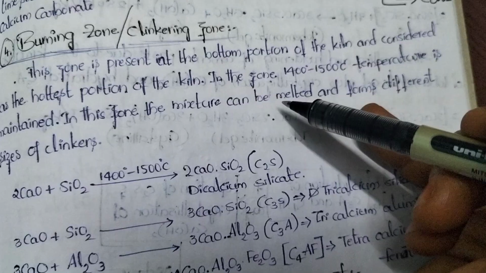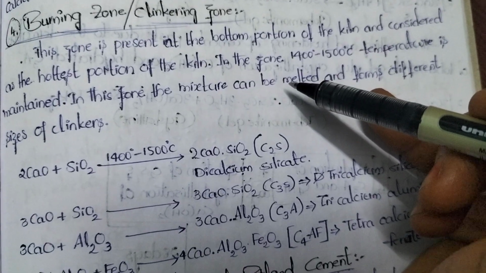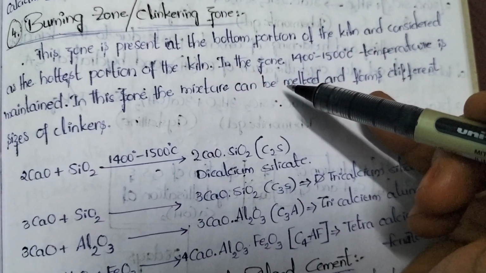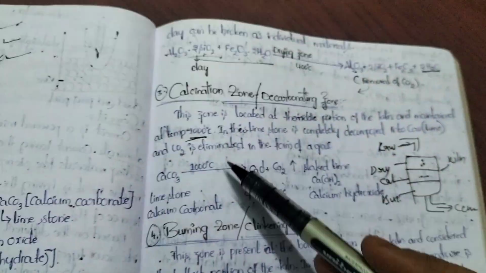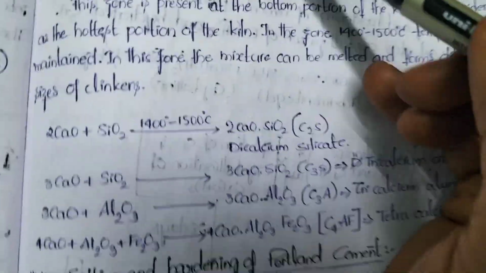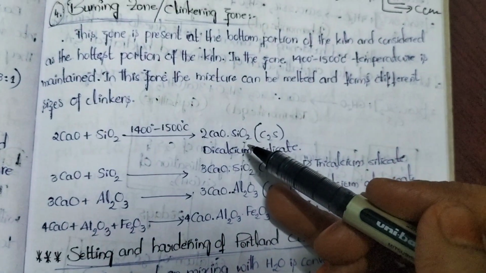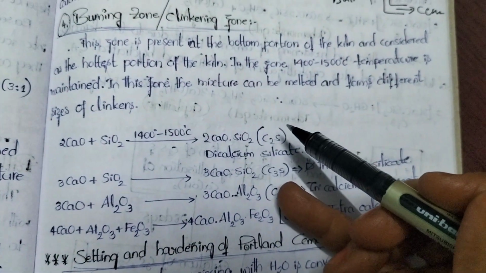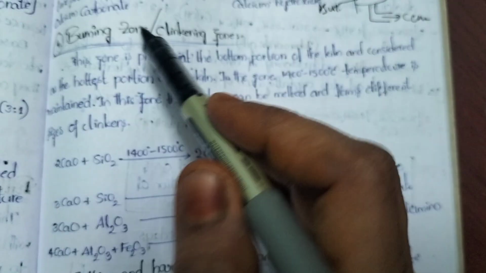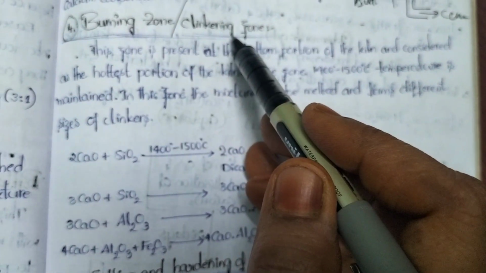It is the most important zone. Whenever we treat the raw materials at the burning zone, the separated raw materials, here CaO is separated, here alumina and silica are separated, get combined and are converted in the form of clinkers. That is why this zone is called the burning zone or clinkering zone.